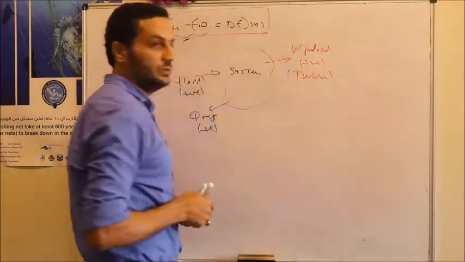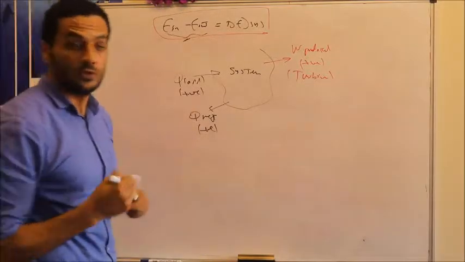A turbine is producing work, so in this case, its work should be positive.